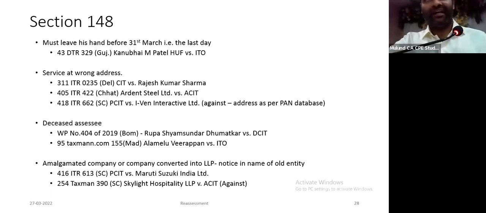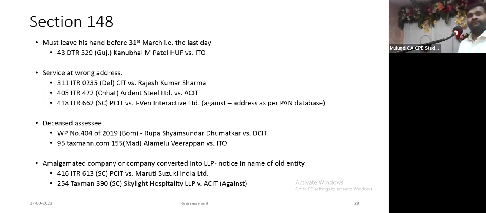If at all you have this argument, please raise it. In all your cases, please raise it. Service at wrong address: many times you see the email address on the portal is something, but it went to some other email address. Service at the wrong address is also fatal. A notice is issued through email; that also can be recalled within certain time. Let's give everyone some benefit of doubt. I understand your point. It can be recalled, but then there has to be some mode.